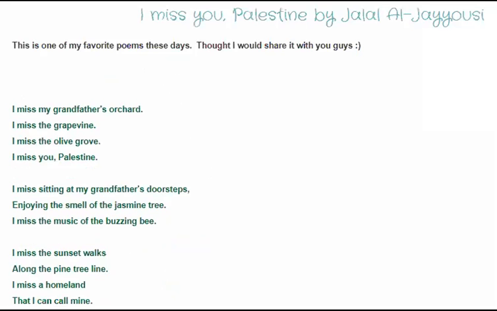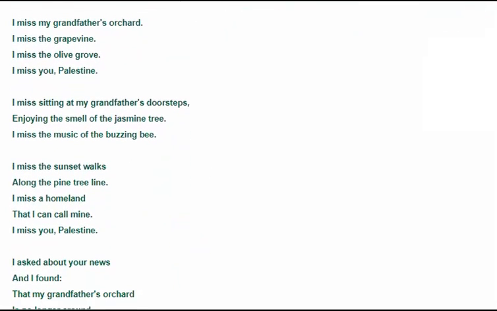Now I'd like to look at imagery. If you look at the poem all over, you can see different images being created in the mind of the reader when the poet talks about the grandfather's orchard, the grapevines, the olive grove, especially over here, sitting at my grandfather's doorsteps, clear imagery is created. Okay, enjoying the smell of the jasmine tree. This is the imagery of sight.